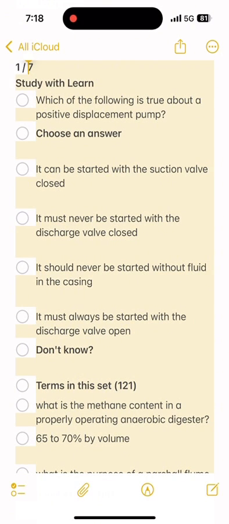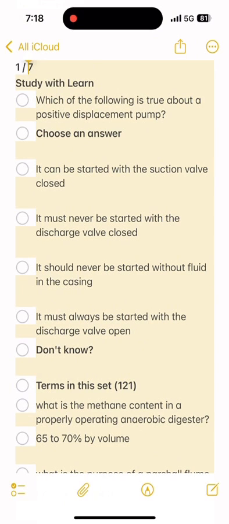Which of the following is true about a positive displacement pump? It must never be started with the discharge valve closed. Which of the following is one of the basic rules of laboratory work? Never pipette hazardous material with your mouth, even if the pipette has been sterilized. What is the purpose of the grit channel? Remove heavy and organic wastes.